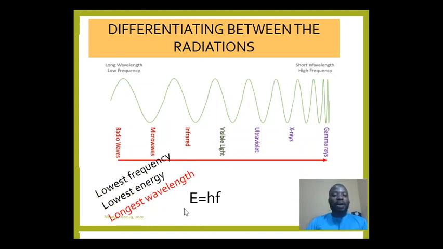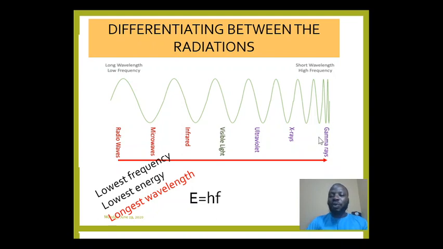In terms of energy, according to Einstein's photoelectric equation, we have E equals hf, where E is energy, h is the Planck constant, and f is the frequency. Now, we have a direct proportional relationship between energy and frequency. Meaning, the higher the frequency, the higher the energy. So what you can deduce is that any radiation that has a high frequency is going to have high energy as well. Since gamma ray has the highest frequency, automatically it's going to have the highest energy.